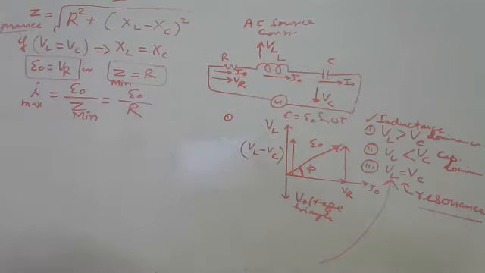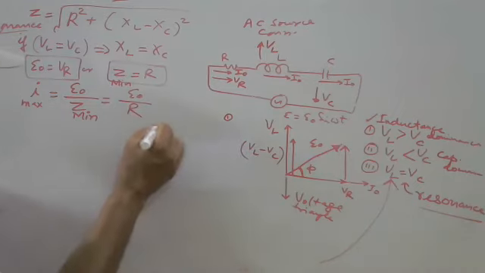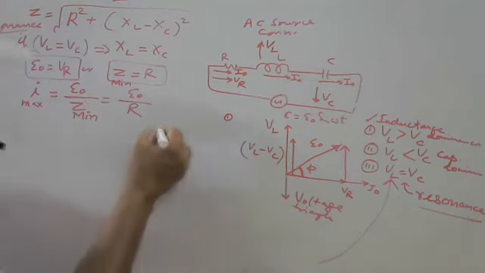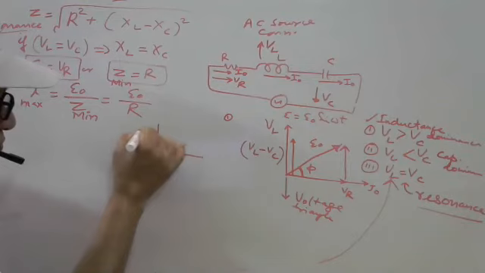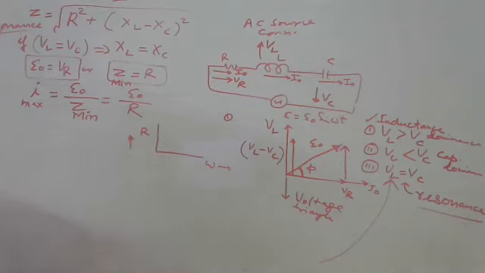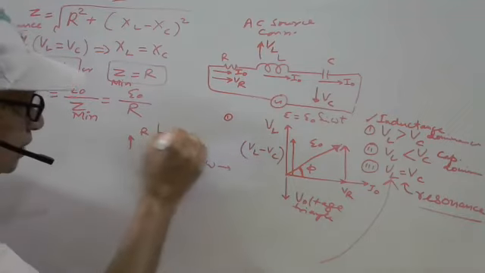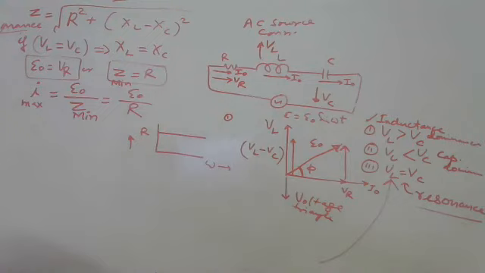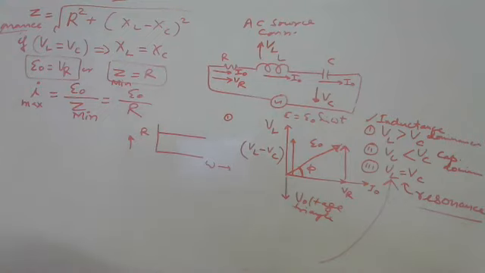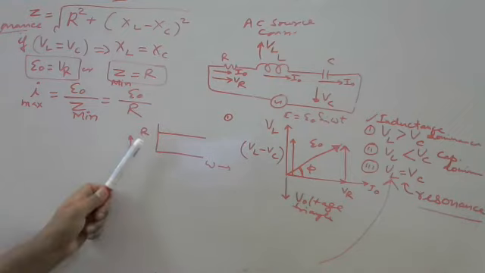If we plot the graph, this is also very important, plotting the graph of resistance with the frequency omega. This graph is like this because resistance does not depend on omega, so R remains the same.